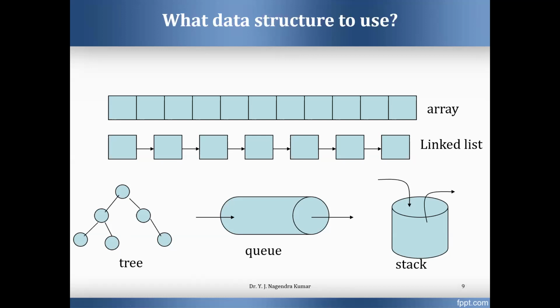The important thing here is that data structure is a representation of data in memory. Various data structures are available, linear and non-linear. Stacks, queues, arrays, and linked lists are all linear data structures. Trees and graphs are non-linear data structures.